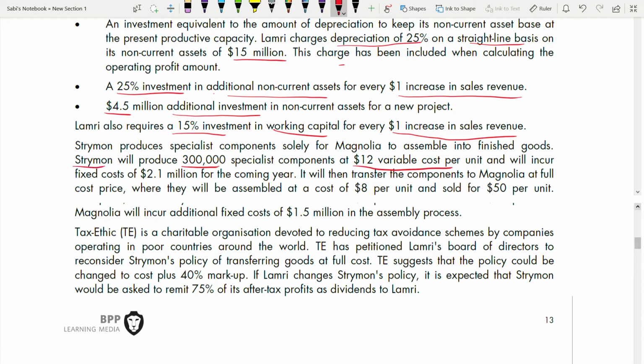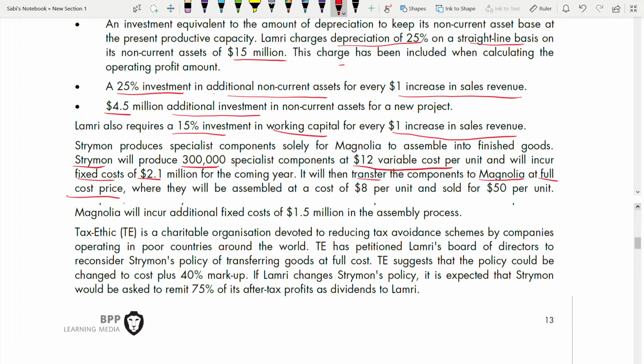Strymon will also incur a fixed cost of 2.1 million for the coming year. So fixed cost is 2.1 million for Strymon. It will then transfer the component to Magnolia at full cost. Remember, it will transfer the component at full cost price. What is the full cost price? Your fixed plus variable cost, right?